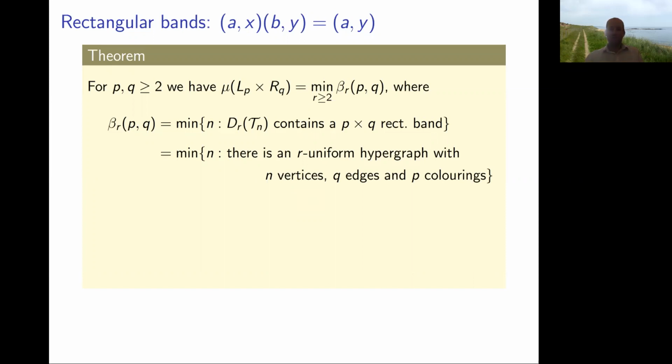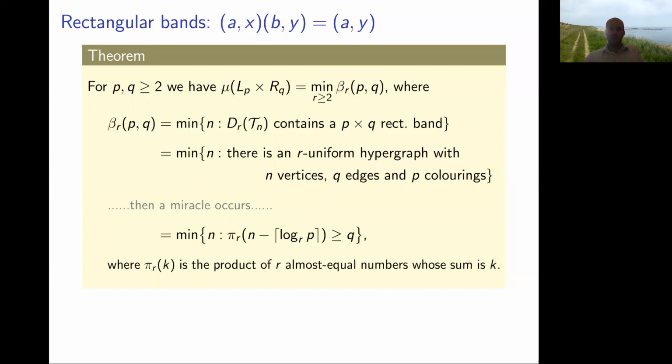And then you do some mucking around with hypergraphs, and it's actually possible to write down exactly what this is. It turns out that you look at some logs, and we've got this parameter which appeared before, which is the product of a bunch of numbers that are almost equal, so they're within one of each other, and who have a given sum.